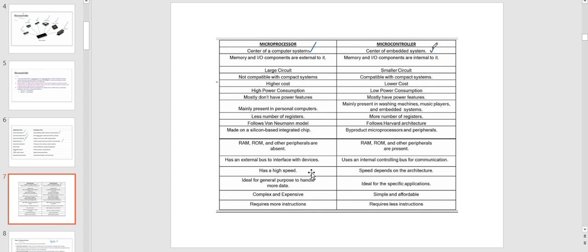A microprocessor has high speed. In a microcontroller, the speed depends on the architecture. And generally, a microprocessor is complex and expensive. A microcontroller is simple and affordable.